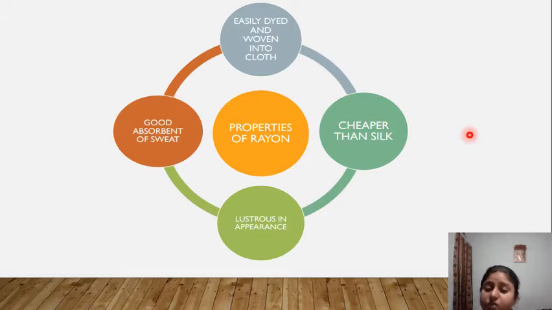And this is cheaper than silk too. Rayon comes at an even cheaper rate than silk. Okay, we have heard that silk sarees are very costly, they are not afforded by everyone, but this rayon quality is, I think, cheap in rate also. Okay, so it also dyes easily and can be woven into clothes. Yes, and it has luster in appearance. So these are some good properties of rayon.